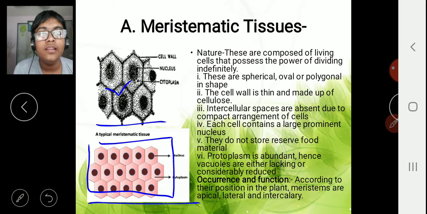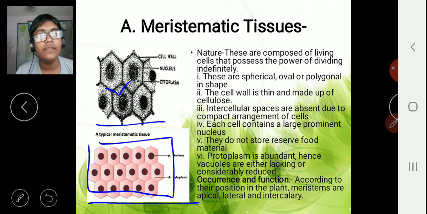The cell wall is thin. There is a large prominent nucleus because they are living cells. They are not dead. They are living cells, the basic ones that have just come and can divide. So they are living cells with a nucleus present, and the cytoplasm and protoplasm are abundant enough. Hence, vacuoles are usually not there, or they are small vacuoles.